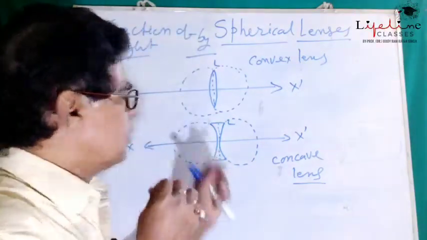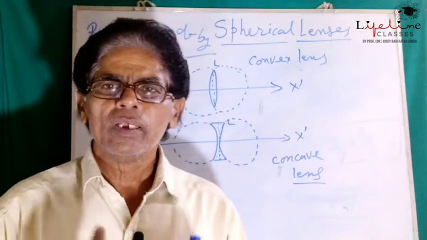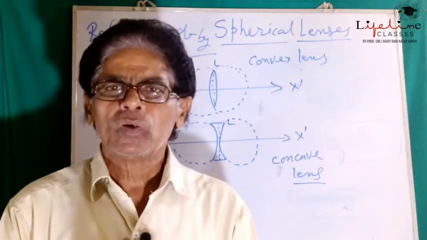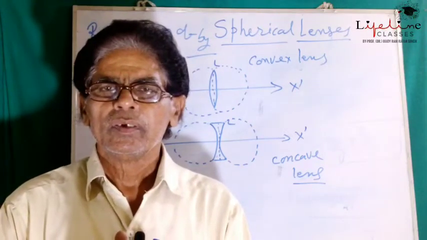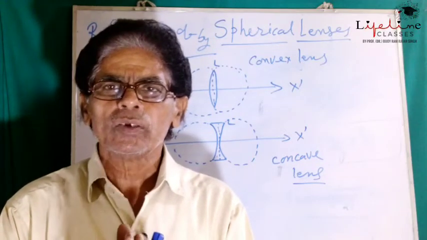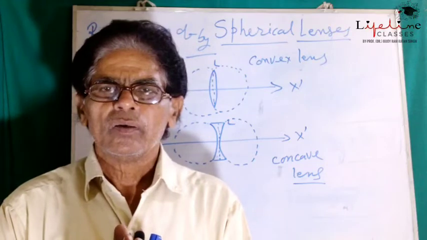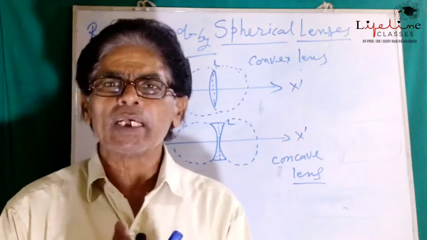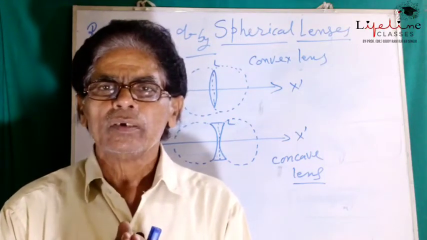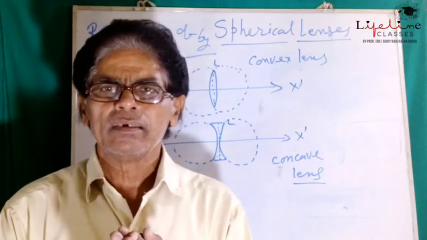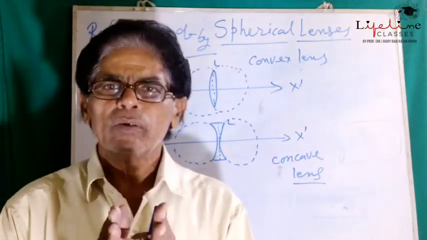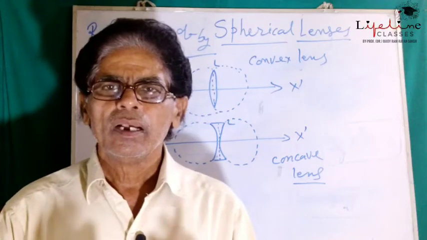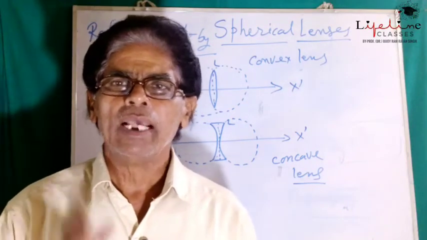In the same way, a concave lens is considered as the section of two solid spheres kept in touch, meaning when two solid spheres are placed side by side in contact, then the space between these two spheres, when it becomes transparent, is called the concave lens.